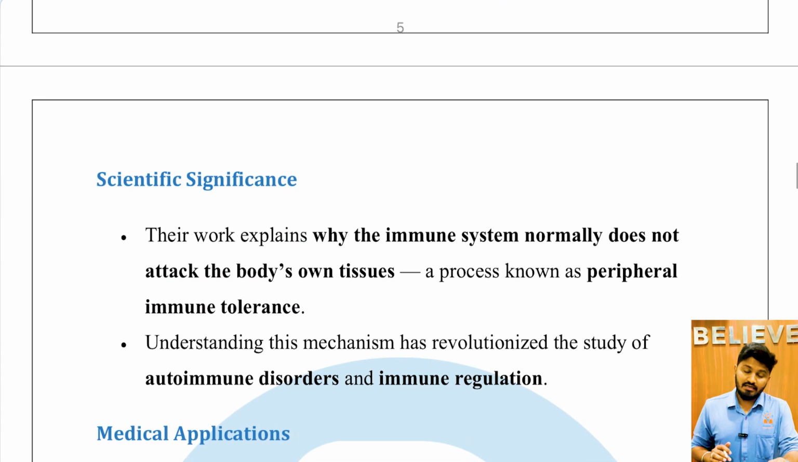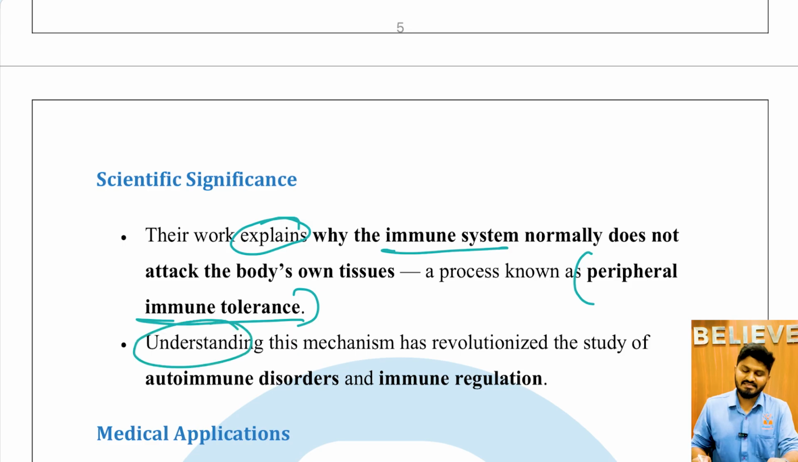The scientific significance is that their work explains why the immune system normally does not attack the body's own tissues, a process known as peripheral immune tolerance. Understanding this mechanism has revolutionized the study of autoimmune disorders and immune regulation.